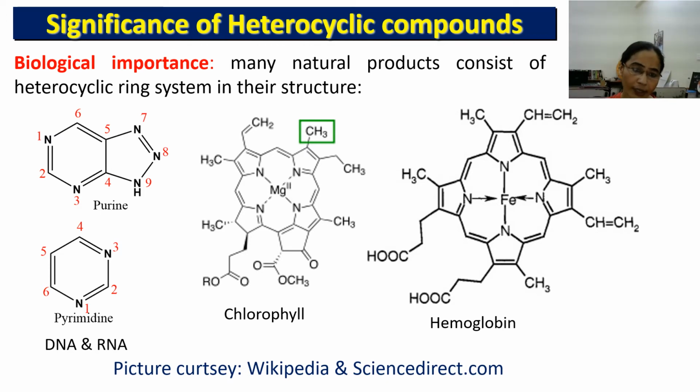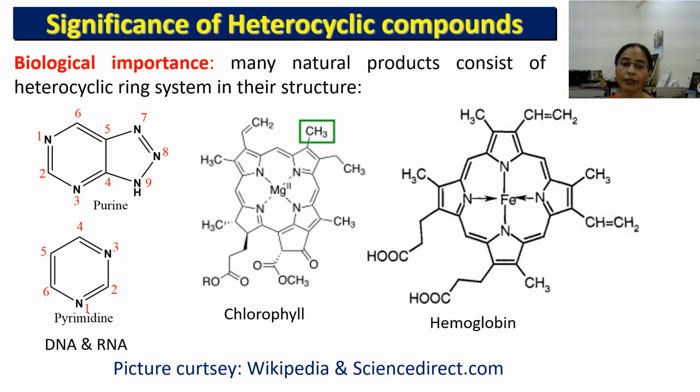And here you can see the examples given: purine and pyrimidine. These are called nitrogenous bases in our nucleic acid, and these compounds are responsible for the inheritance of genetic character from one generation to another generation.